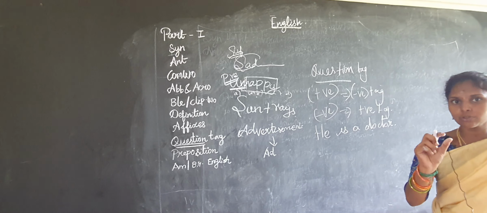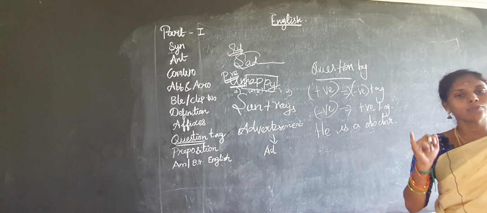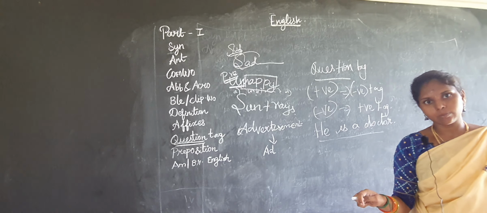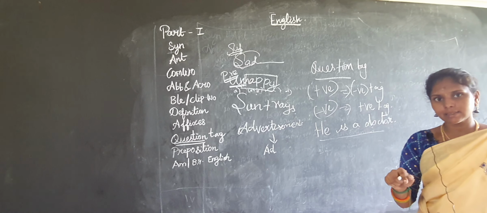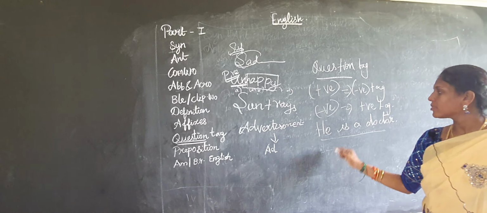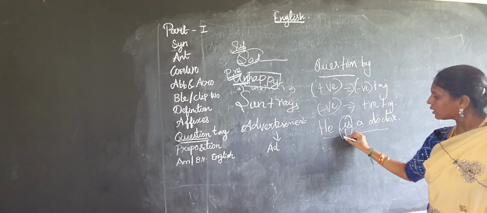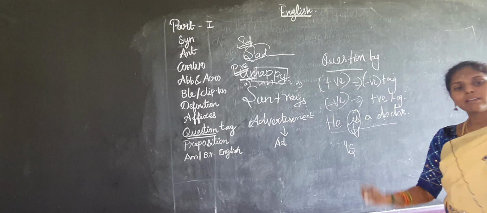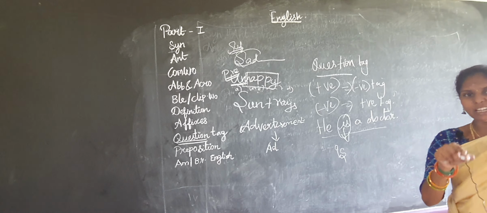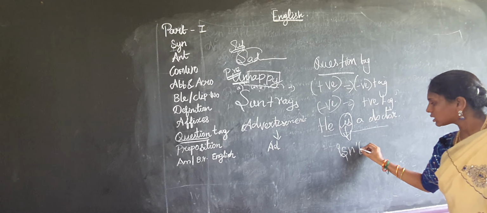So how you have to write: first you have to note whether the sentence is a positive or negative statement. He is a doctor is a positive statement. So you have to change this into a negative tag. First you have to write the auxiliary verb, which here is "is", and you have to add a negative word. So what negative word will we use? Not. So, is not.